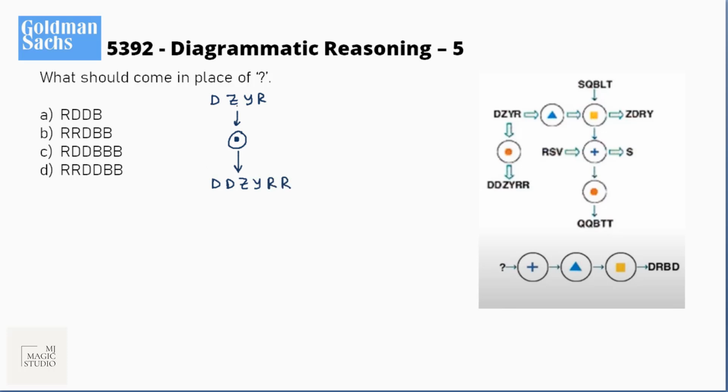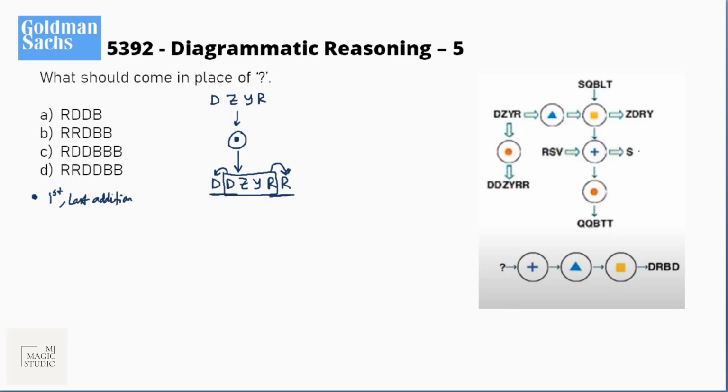So what we can see here is when it is passing through this dot converter, the first alphabet appears and the last alphabet appears again. We can see this remains same and this is being added. First and last alphabet is added in dot. So in dot we have first and last addition of alphabet.